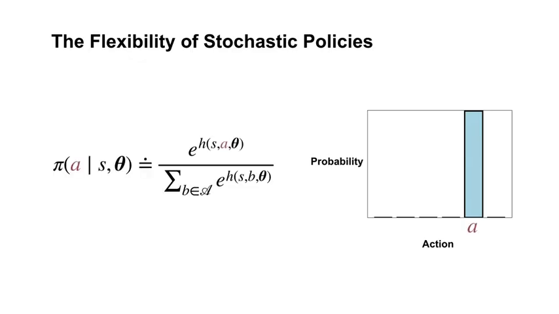We can avoid this issue with parameterized policies. The policy can start off stochastic to guarantee exploration. Then, as learning progresses, the policy can naturally converge towards a deterministic, greedy policy. A softmax policy can adequately approximate a deterministic policy by making one action preference very large.